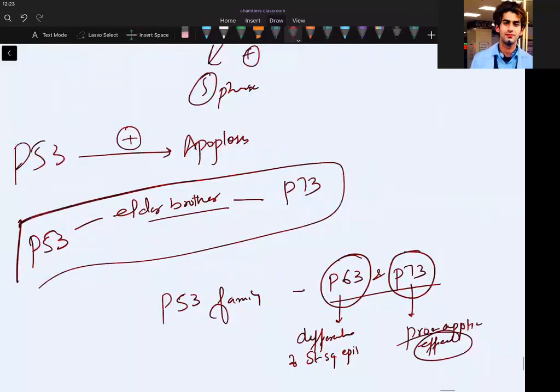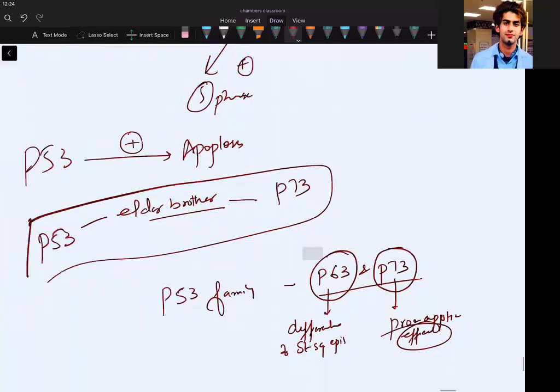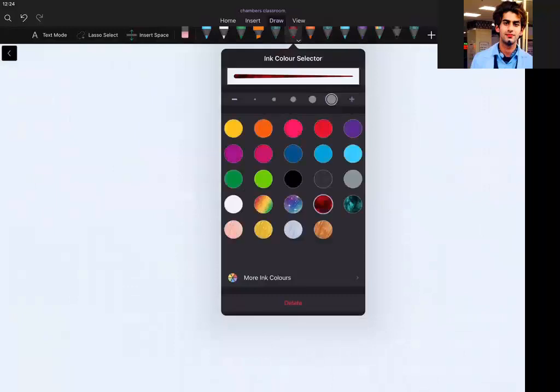So what do you do when you are giving a cancer patient chemotherapy? What happens? You are damaging the DNA of that cell. P73 will start doing pro-apoptosis. So what is the way that the cell is finally caused to die? Let us make a chart so that your life becomes easy. Let us connect it like this.